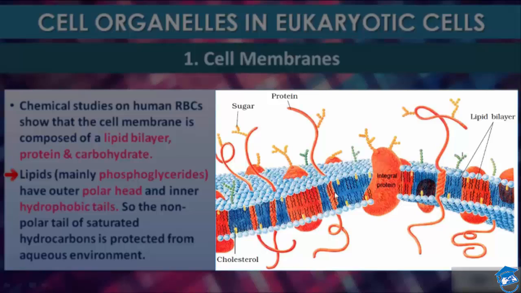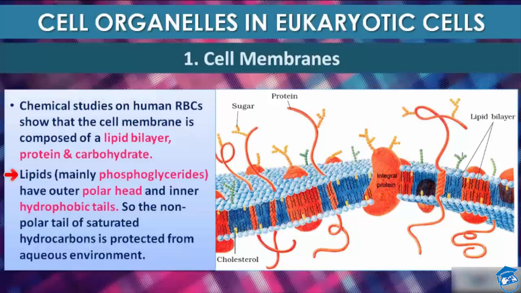It is hydrophobic. That's why it is oriented inside. Whereas the polar end, which is polar in nature, is hydrophilic in nature. So it is oriented towards outside. This ensures that the non-polar tail of saturated hydrocarbon is protected from the aqueous environment. The lipid component of membrane mainly consists of phosphoglyceride.